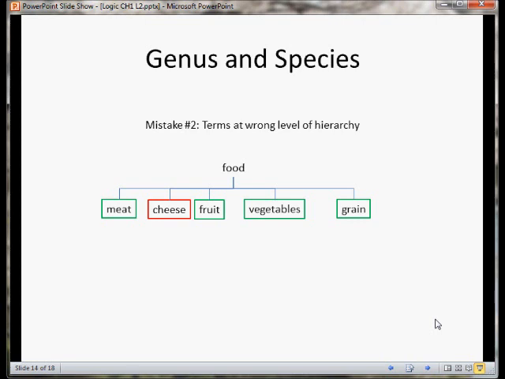In our food chart that we looked at earlier, if we broke it down into meat, cheese, fruit, vegetables, and grain, well, cheese doesn't belong at the same level as meat and fruit. Those are higher level species. And so cheese is too high up in the chart, in the hierarchy. Cheese should be categorized within the dairy products, which is not shown here on the chart.